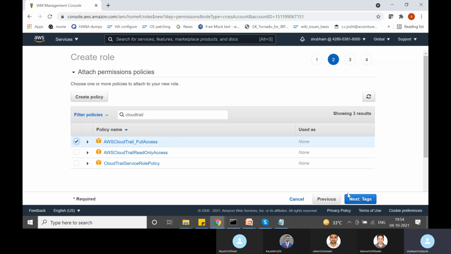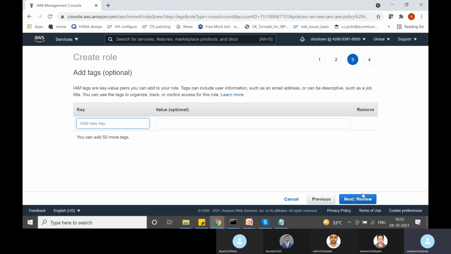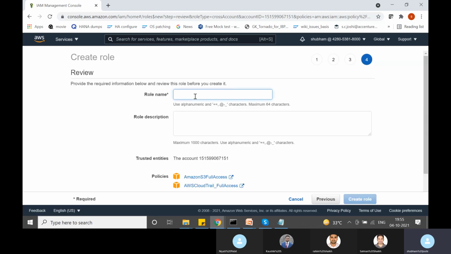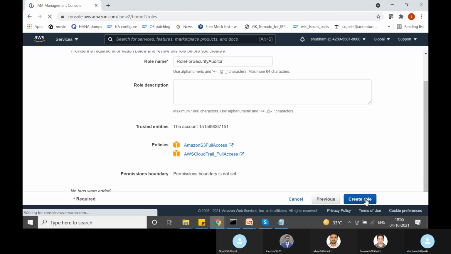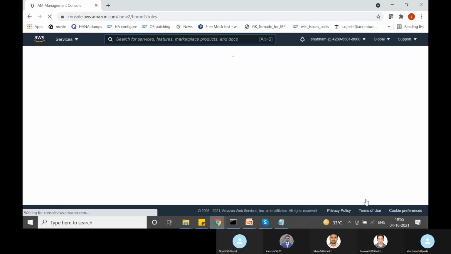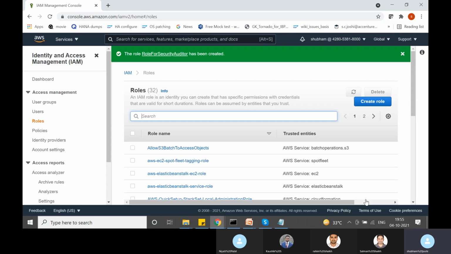Okay. Now I can say next, add tags, review, and I can give this role a name. Let's say role for security auditor. And I can say create role. So the role has been created in our account, right?